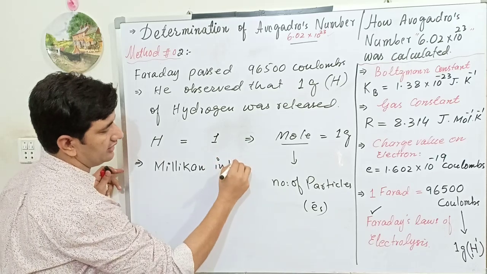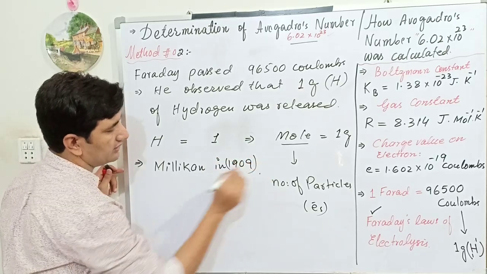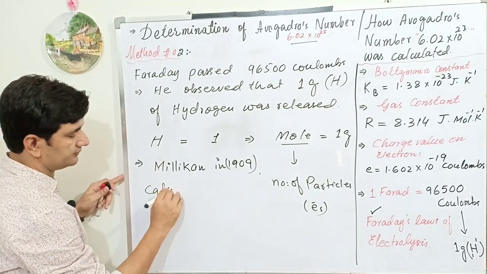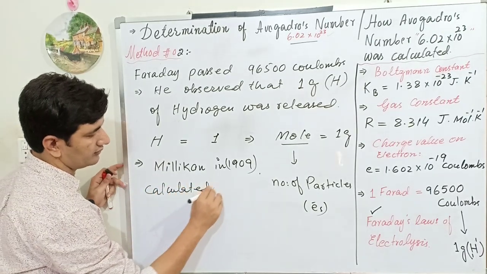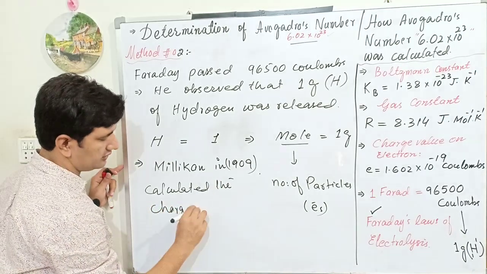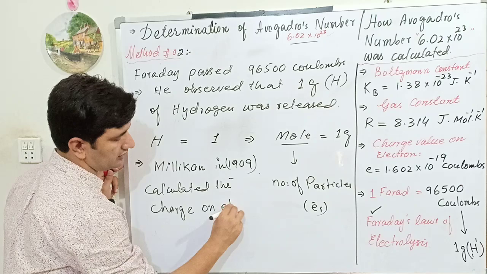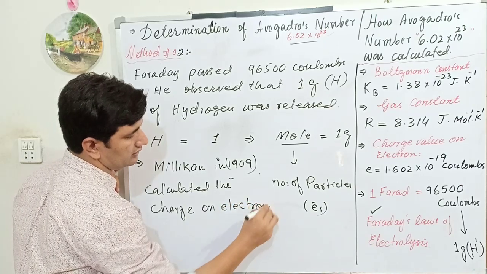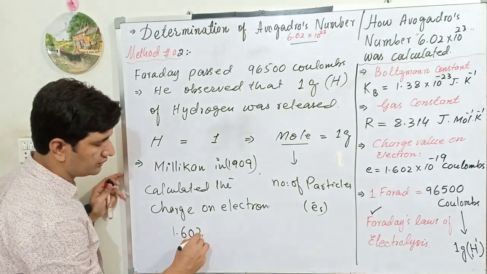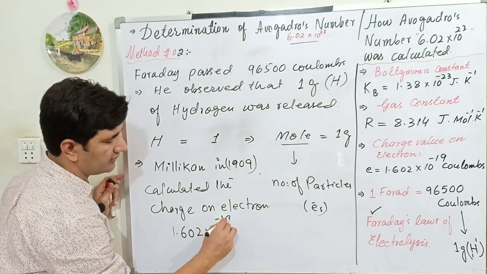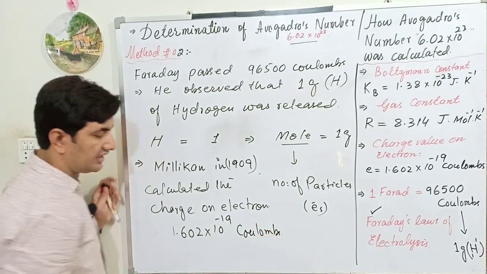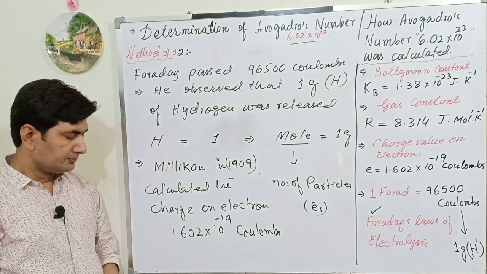Millikan calculated the charge on the electron, and its value was found to be 1.602 times 10 to the power minus 19 coulombs with the help of the oil drop experiment.